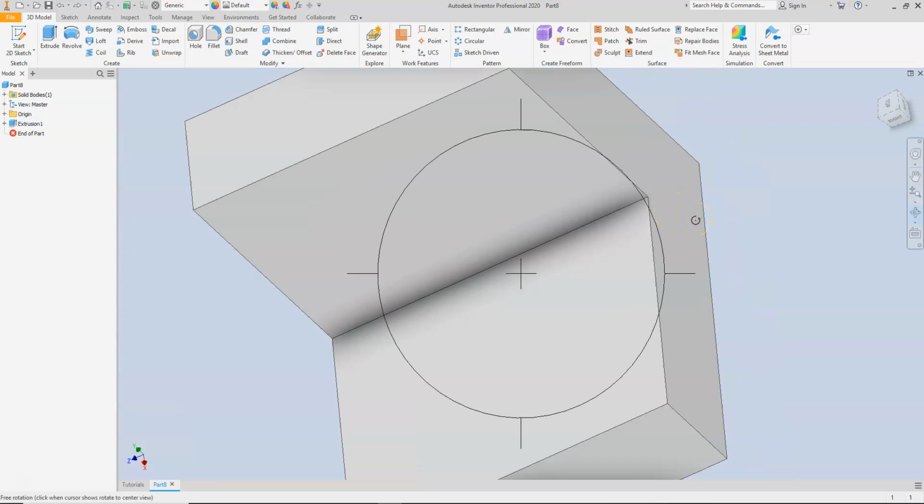And if you're not using a mouse, then you may want to spend a little bit more time looking at the commands over here in the viewing toolbar in order to get familiar with what's going to work for you if you're using a laptop.